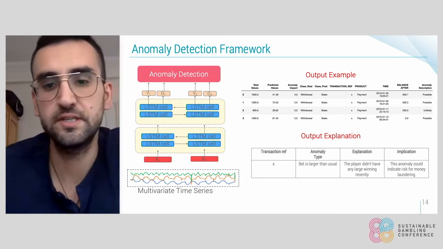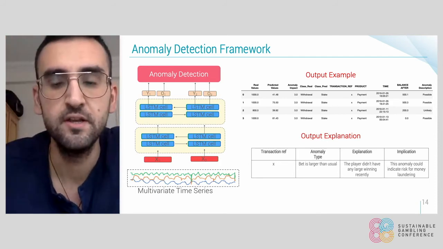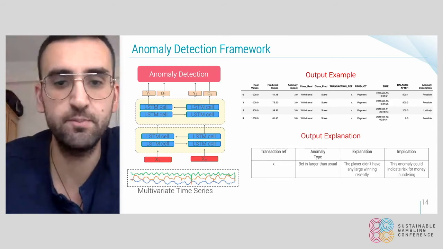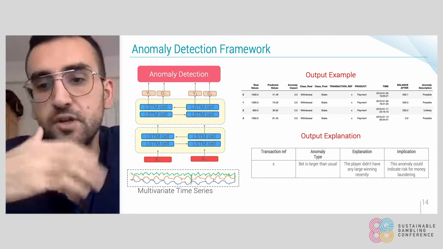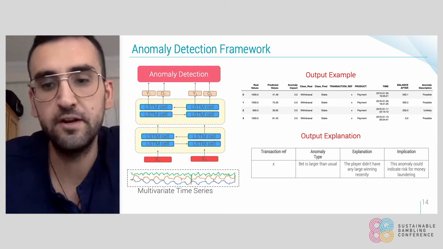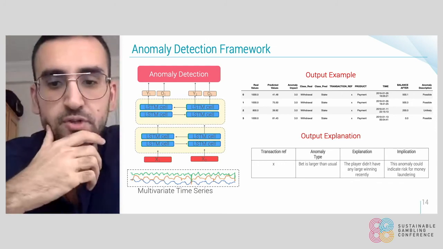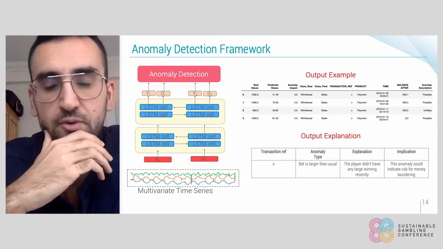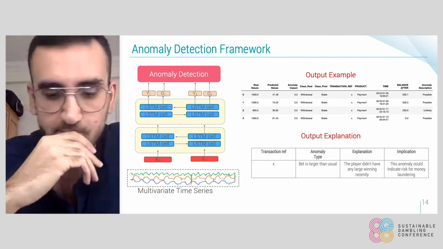And we could see that this specific player didn't have any large wins recently. So it's a bit strange for this player to bet this large amount. So an implication could be that the anomaly could indicate a risk for money laundering. So this is the general idea and what we are trying to achieve with this approach. However, we are in the process of evaluating those anomalies.